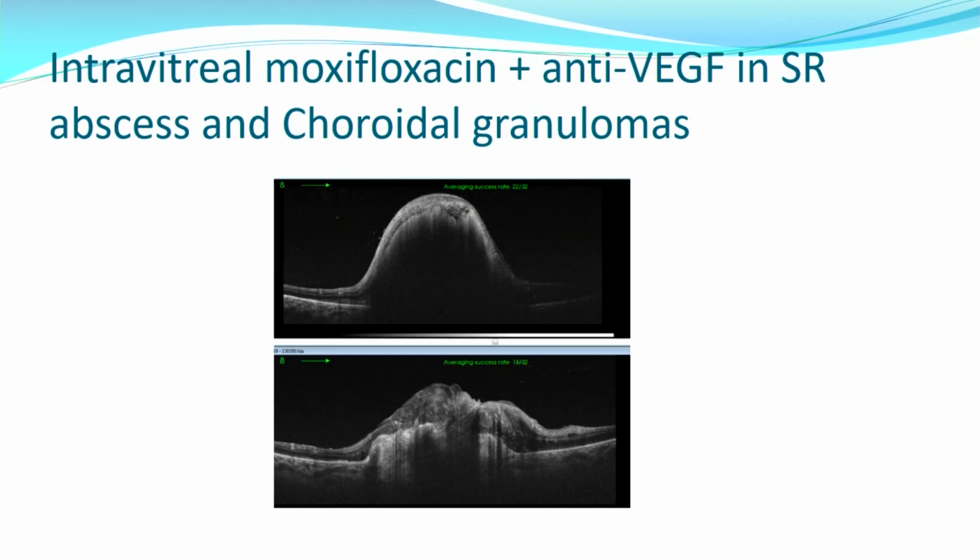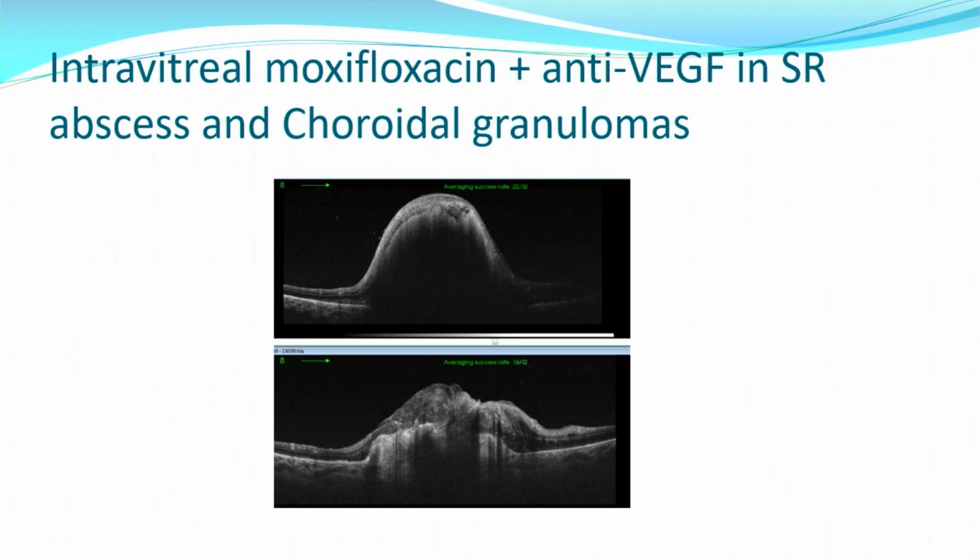Nowadays we treat this with intravitreal moxifloxacin along with an anti-VEGF. Apart from your ATT and your oral steroids, when the inflammation is very severe and we want the drug to penetrate into the granuloma very fast, we give anti-VEGF with intravitreal moxifloxacin.